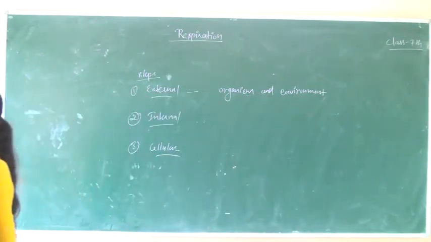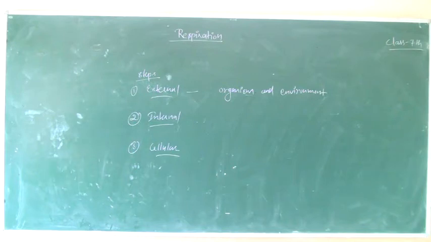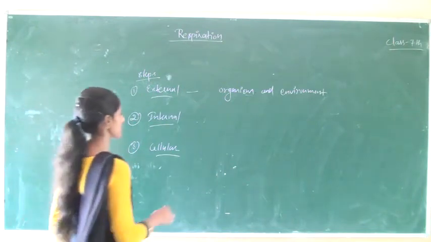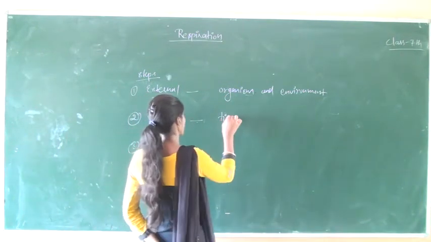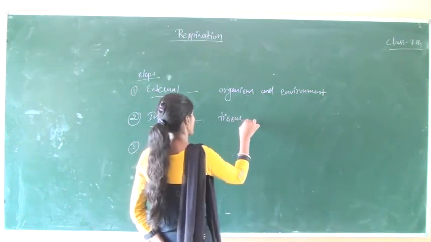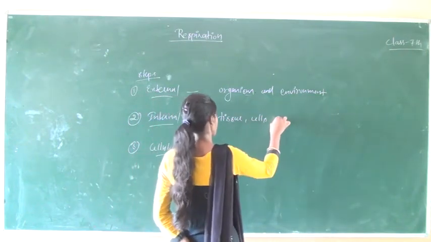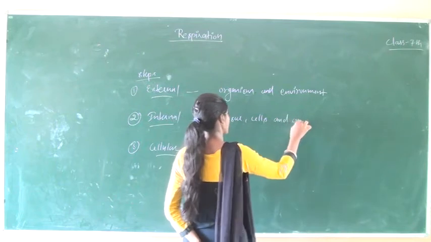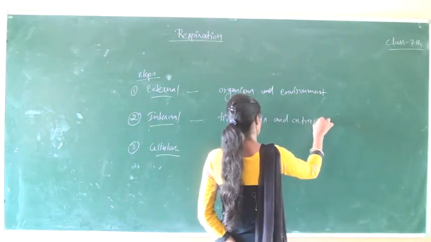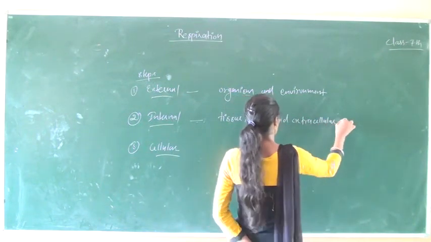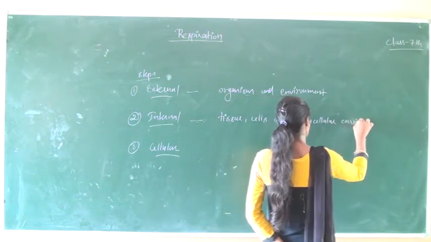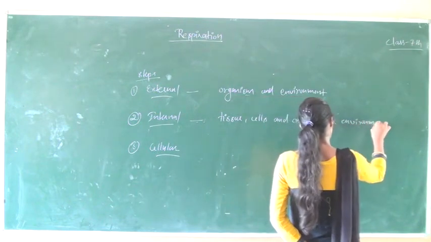In internal respiration, there is exchange of gases between tissue cells and the extracellular environment.